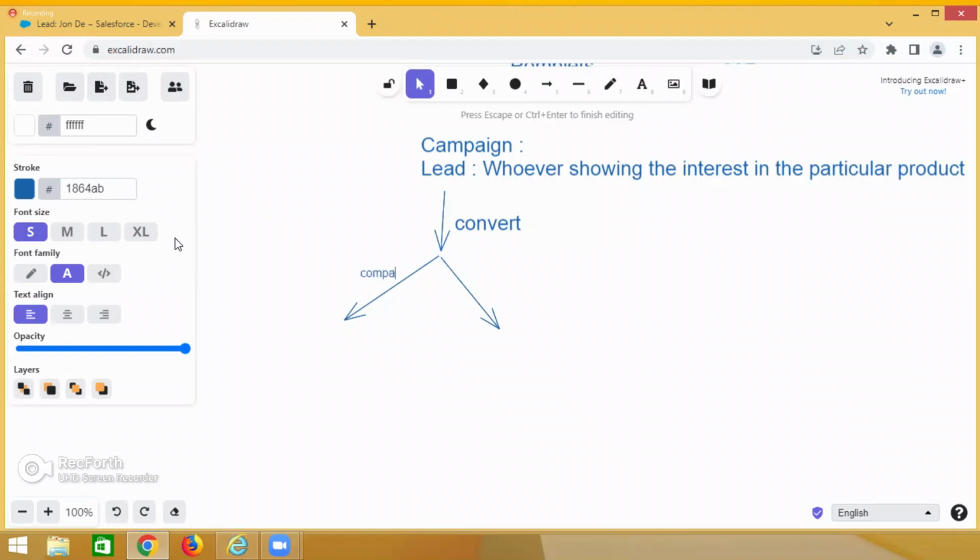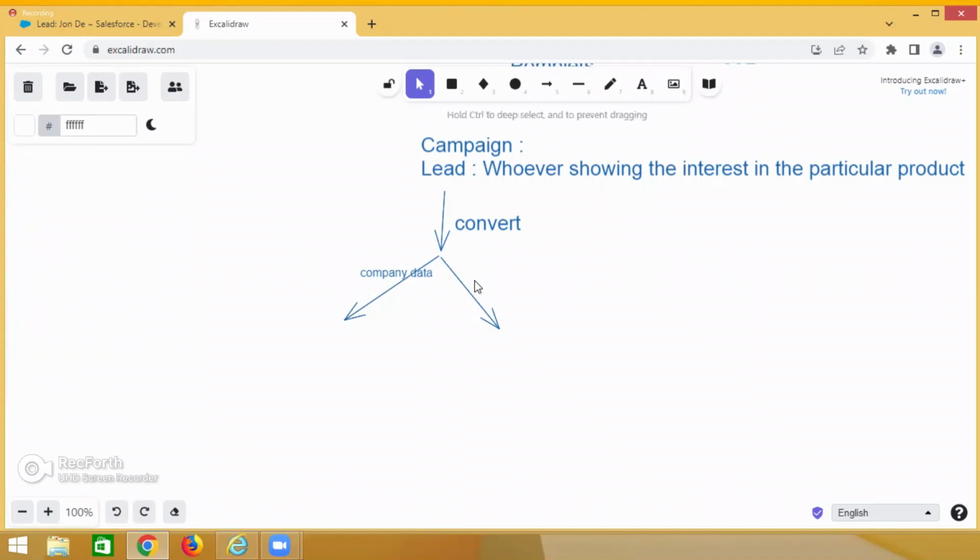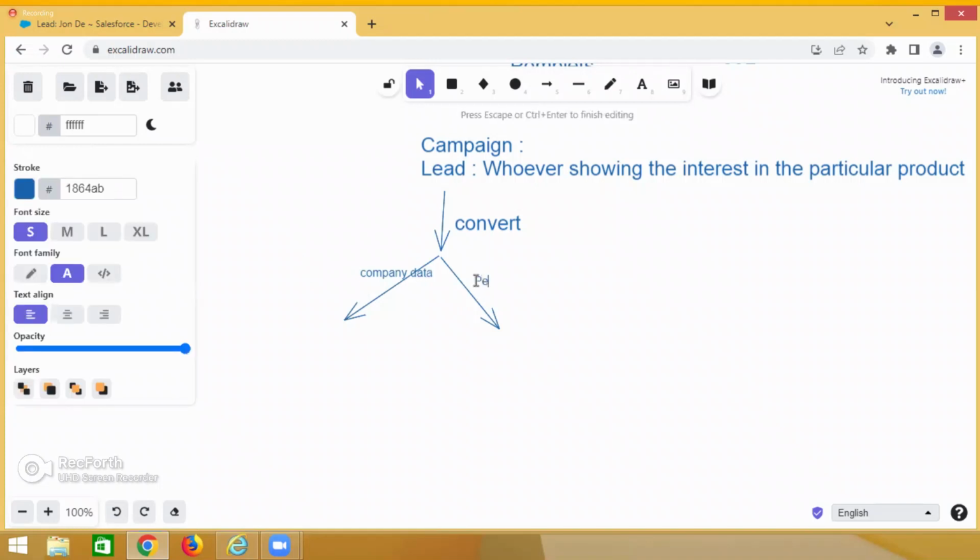This is the company data and this is the person data. The company data is stored in one object that in Salesforce we call an Account. In Salesforce, all the company information we store in the Account.